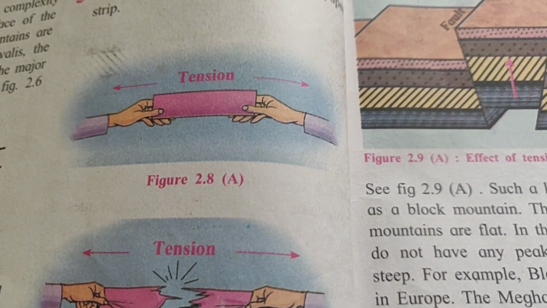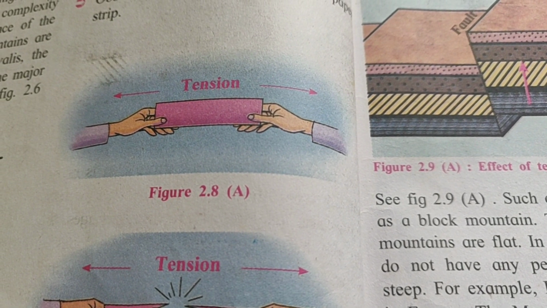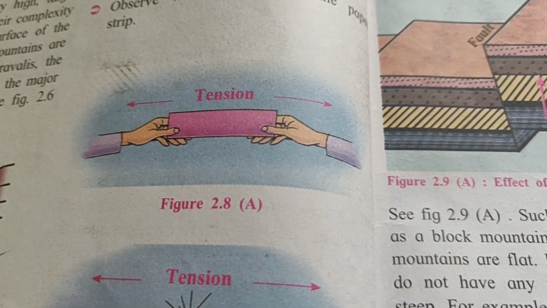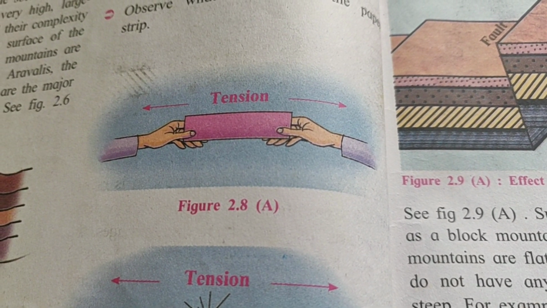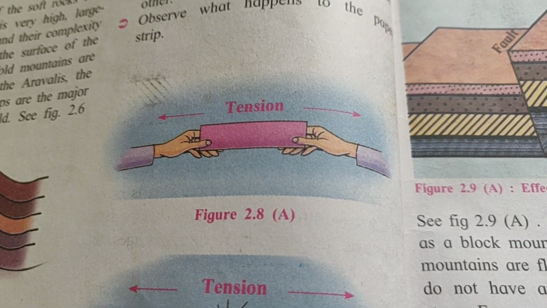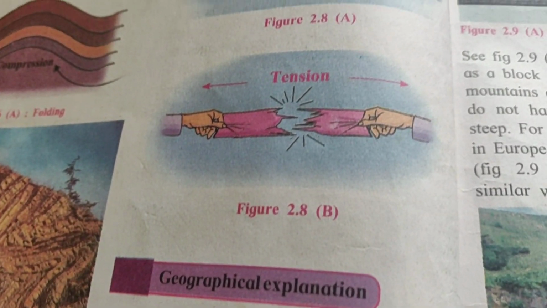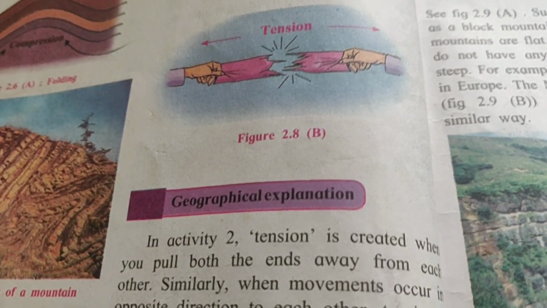Now here see students, one paper is taken. If you hold both the ends and pull them away from each other, one person holding one end and another person holding the other, what will happen? Tension will be generated, and in the middle a crack will form, and the paper is going to be torn in two parts.